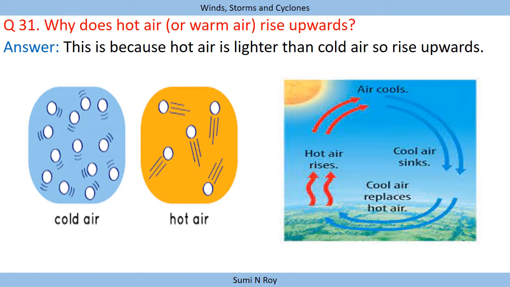Next question, why does hot air or warm air rise upward? This is because hot air is lighter than cold air, so it rises upwards. Just now we have discussed that as hot air occupies more volume, its density becomes very less and it becomes very light. So hot air always rises upwards, whereas cold air, which is more dense, sinks down.